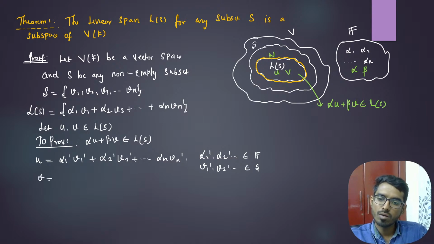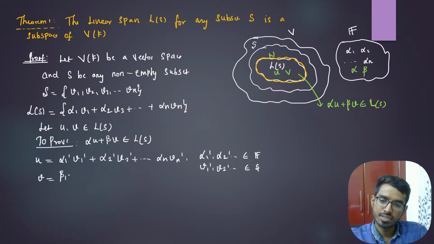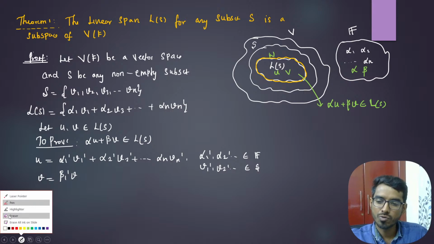Now I'm taking two elements u, v in L of S, with u as this. Let us take v similarly. We have already used v1, v2, v3, so let us take some u1, u2, u3 just to differentiate, that's it.